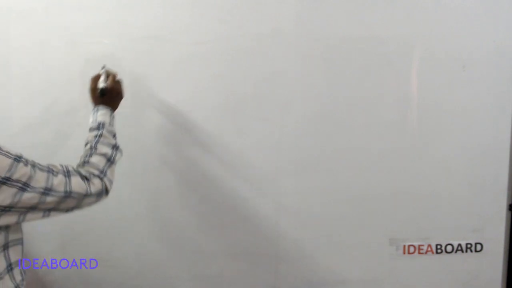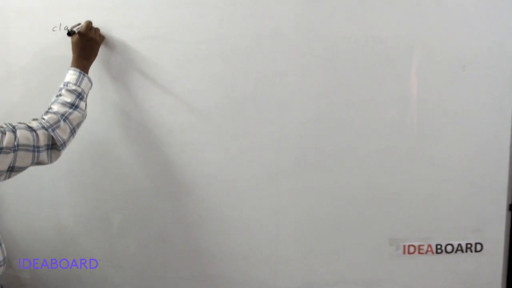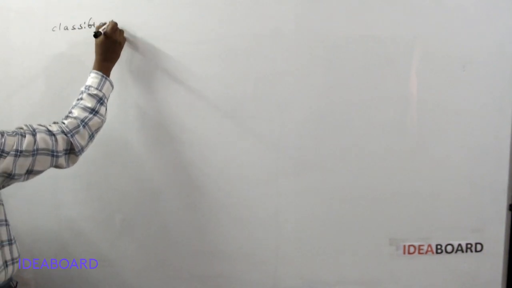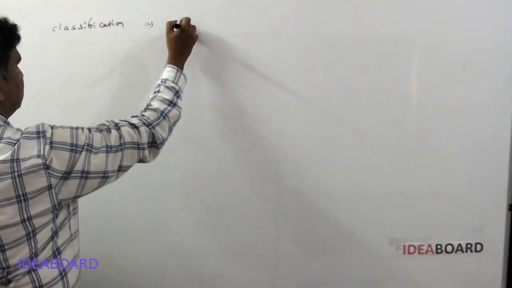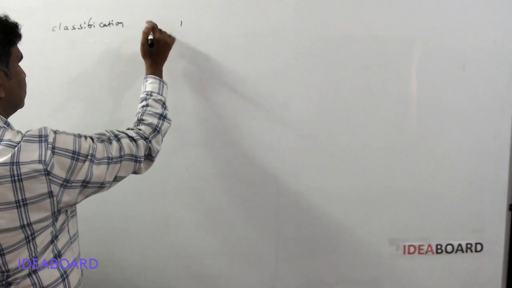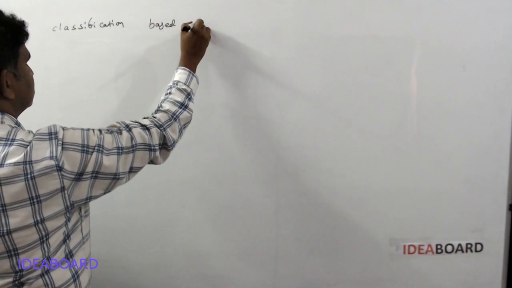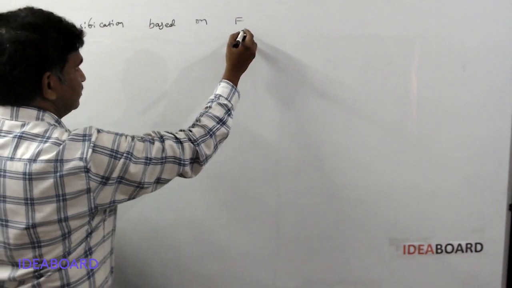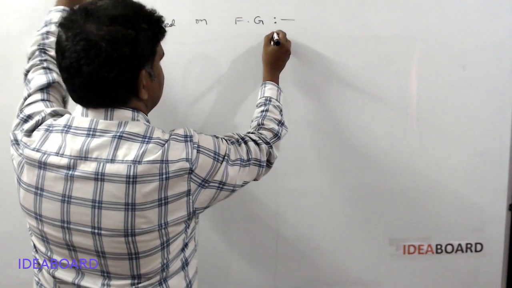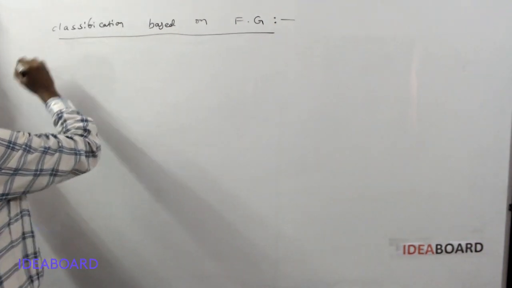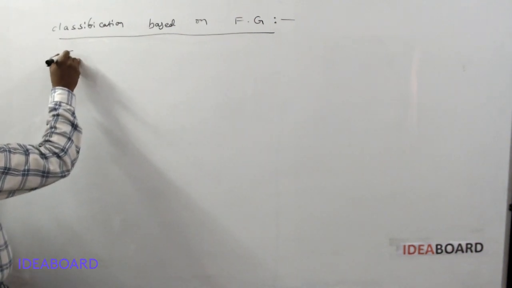The third type of classification is based on functional group. Here, what is a functional group?